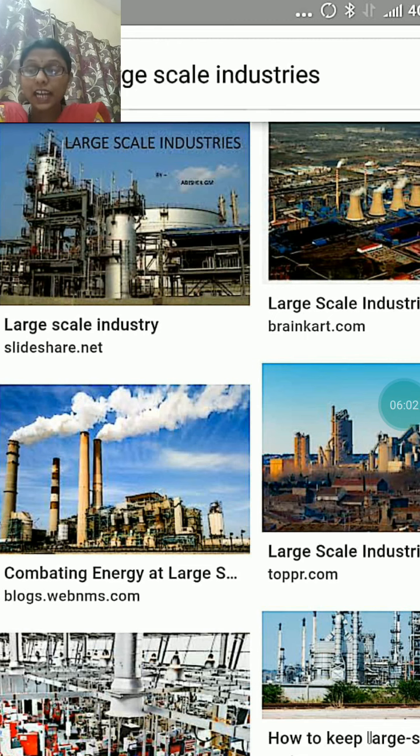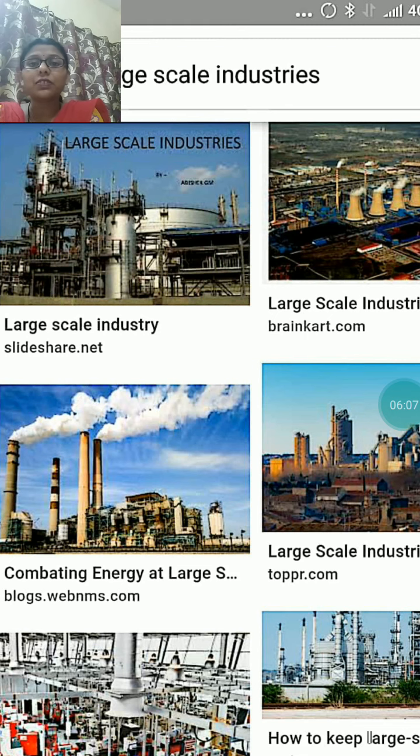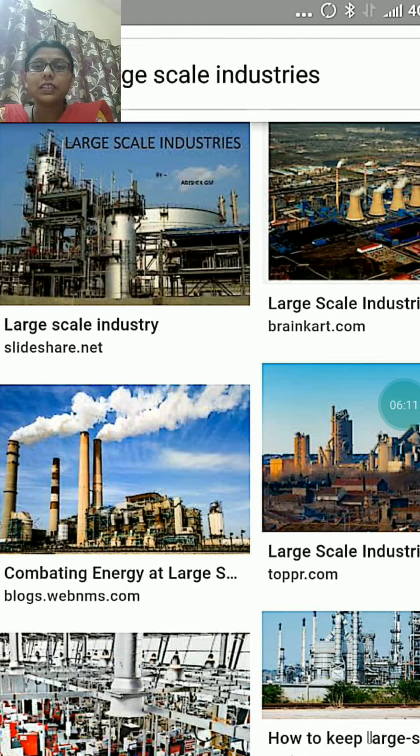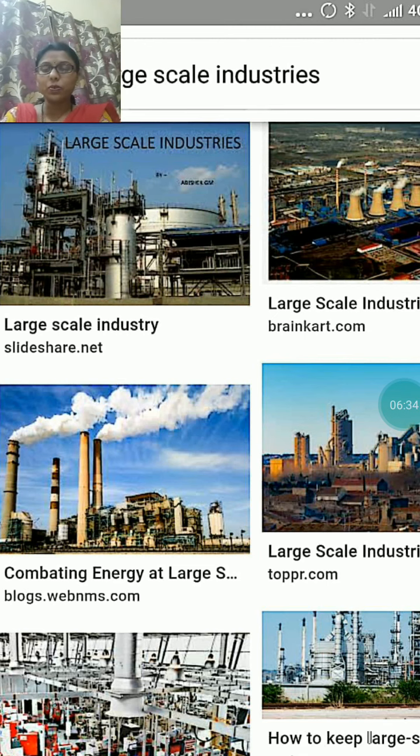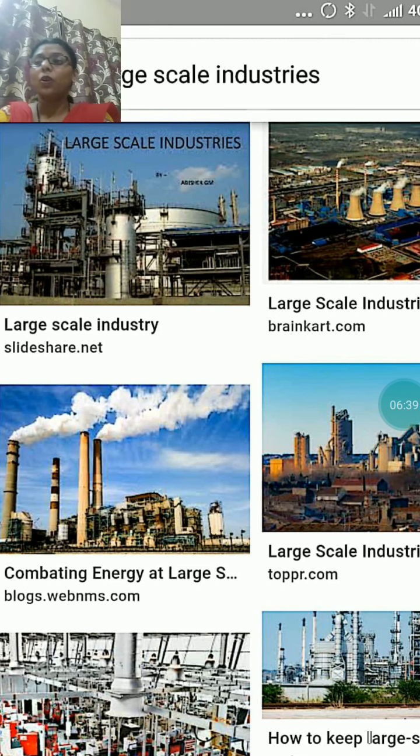First one is textile industries. Textile industry is the biggest industry in India. Cotton textile mills are located in Ahmedabad, Mumbai, Surat, Kanpur, Bengaluru, Delhi, Kolkata, and Coimbatore. Silk textile mills are located at Kanchipuram, Varanasi, Murshidabad, Bengaluru, and Mysuru. These are the places where these textile mills are located.